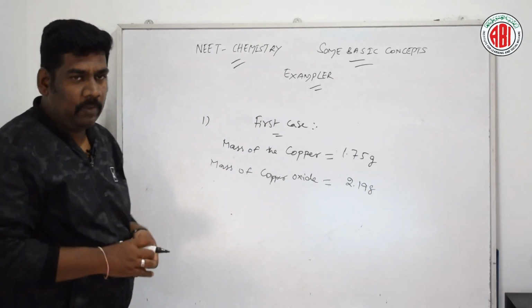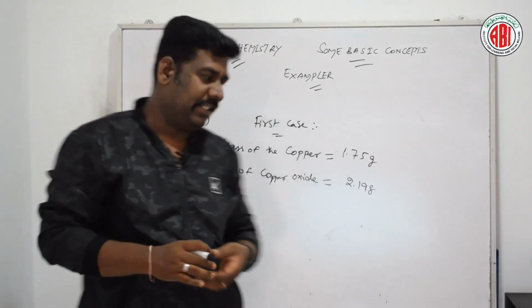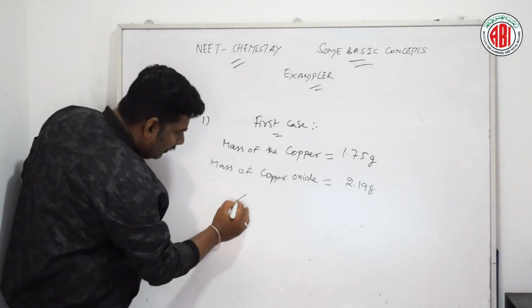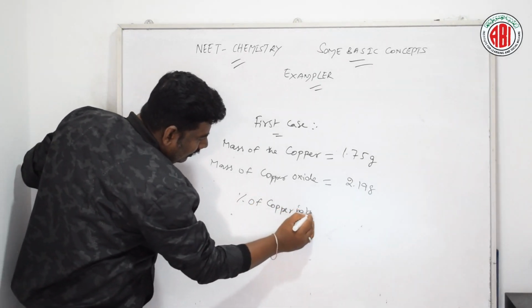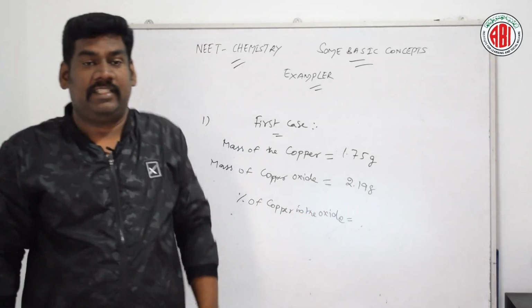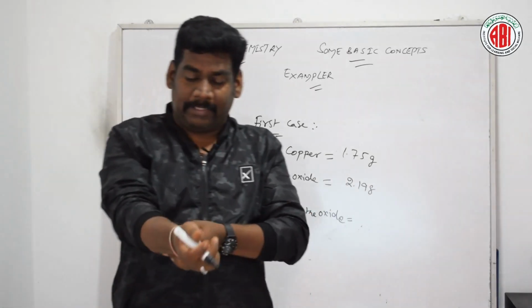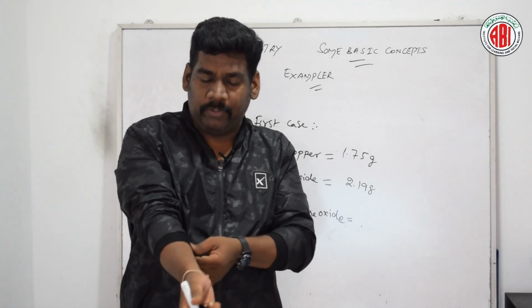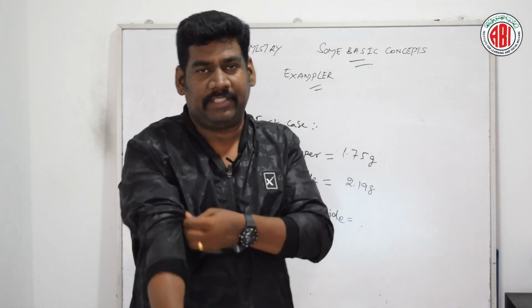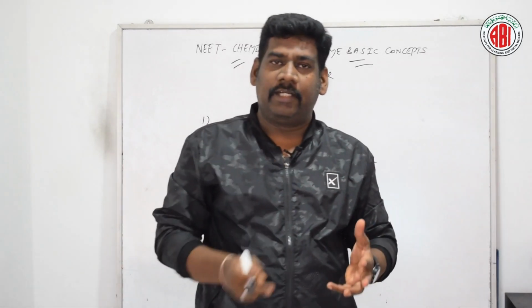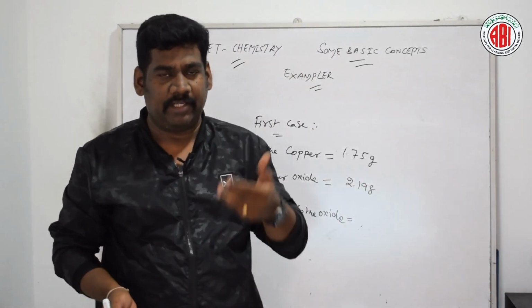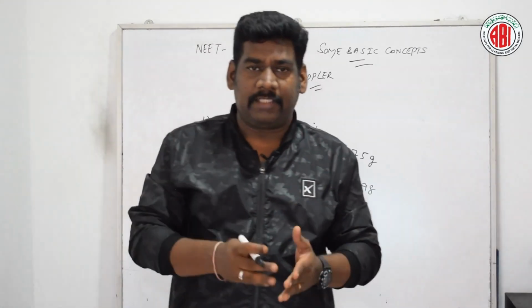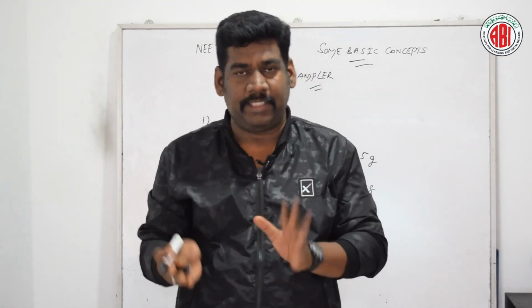Now the percentage of the copper in the oxide, which we are going to find. We know the formula for percentage: mass of the solute by mass of the solution into 100. Here we consider the mass of the copper by the mass of the entire constituent, copper oxide, into 100.